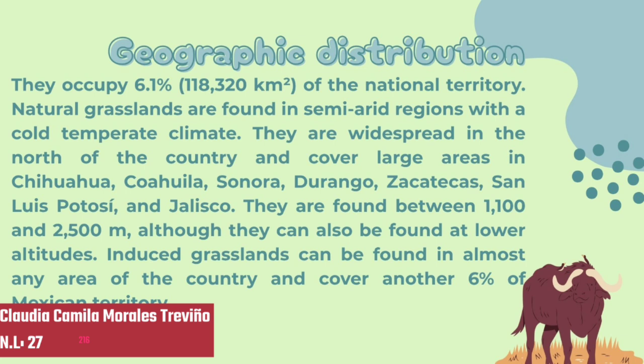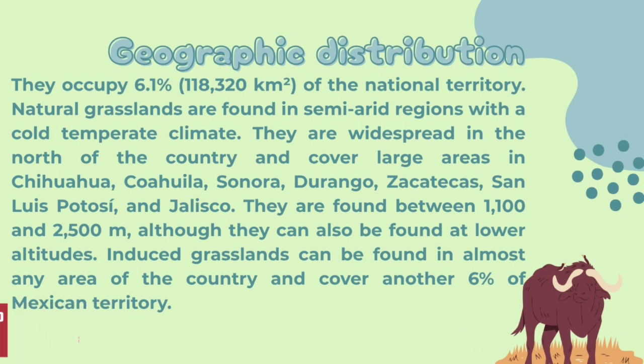They are found between 1,100 and 2,500 meters, although they can also be found at lower altitudes. Induced grasslands can be found in almost any area of the country and cover another 6% of Mexican territory.